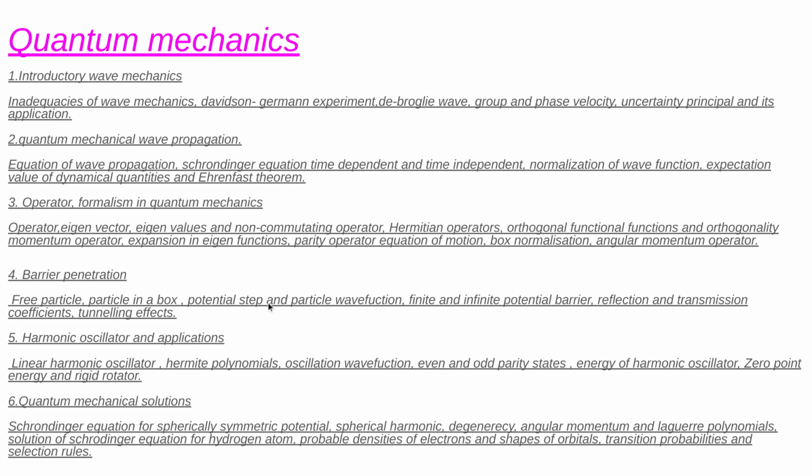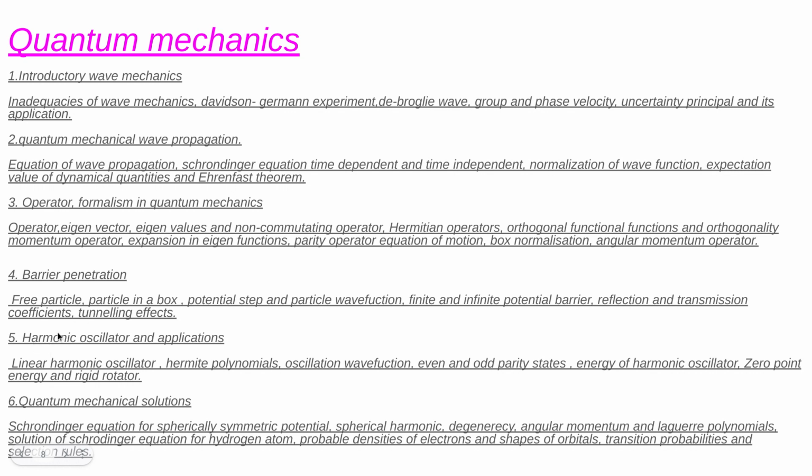We have a potential state or particle wave function as well. We can get the reflection and transmission coefficients. It means how many waves are crossing any wall, and how many are getting reflected back from there. We are going to study this in the reflection and transmission coefficient chapter.